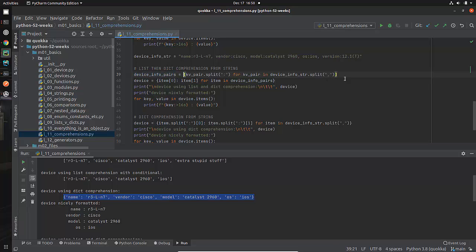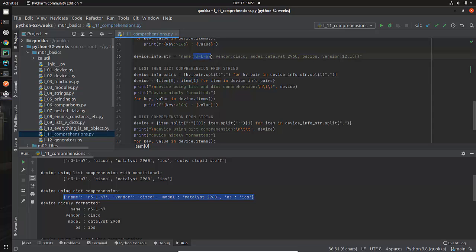So what is this? It's a list comprehension, and this list is going to have device info pairs. And then I'm going to go through my device info pairs, and I'm going to say for every item, I want you to take item 0 from it. That's going to be this part. And then I'm going to take item 1 from it.